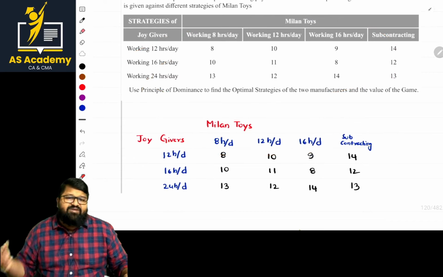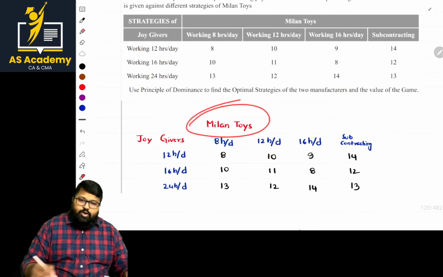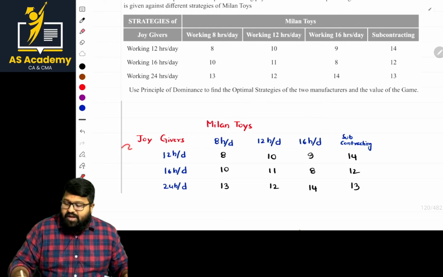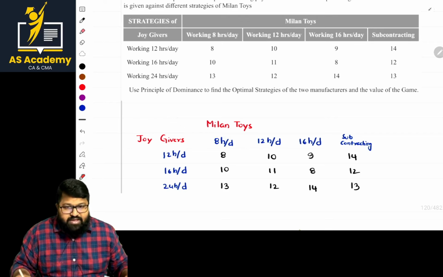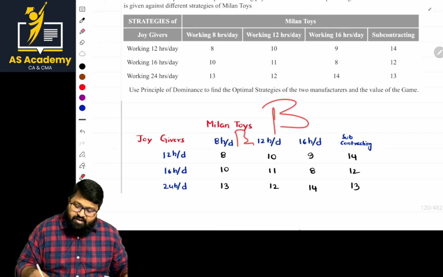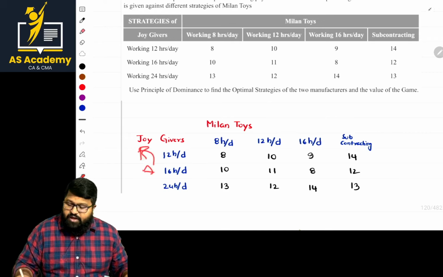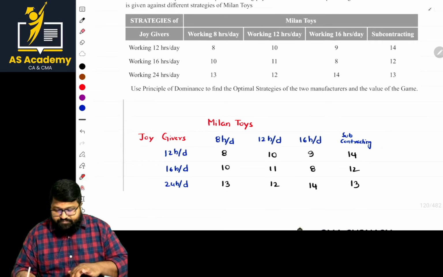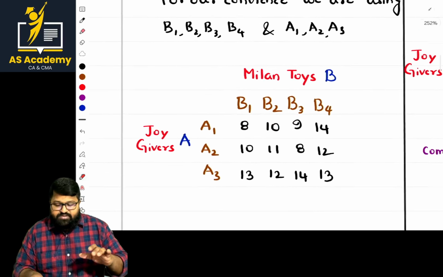So for our convenience, take Milan's choice as minimizing loss, and Joy's as maximizing gain. So B1, B2, B3, B4, and likewise A1, A2, A3. Now these values are represented like this.